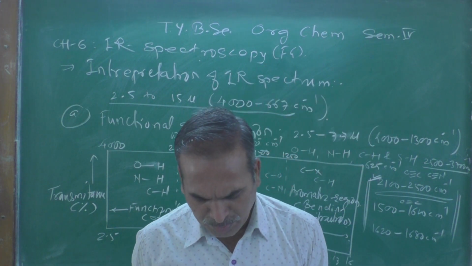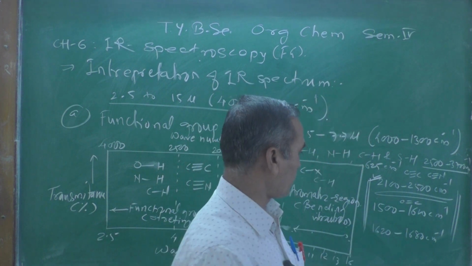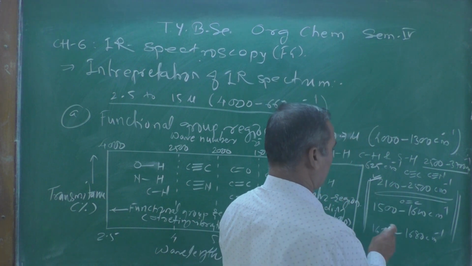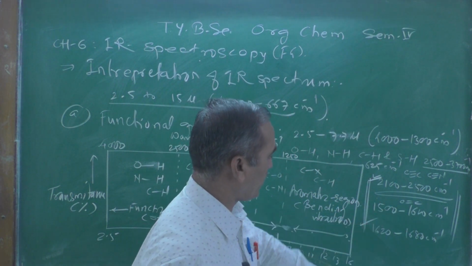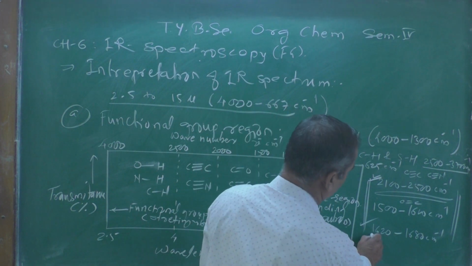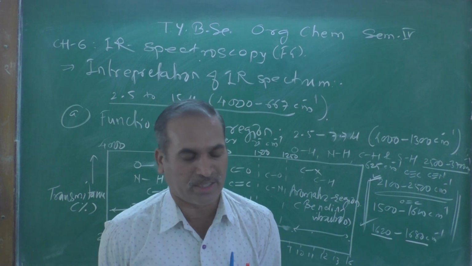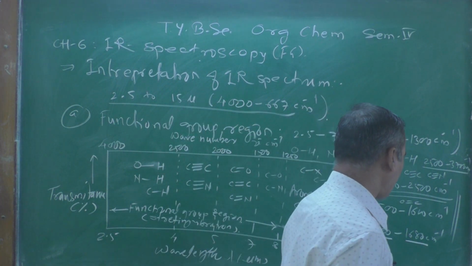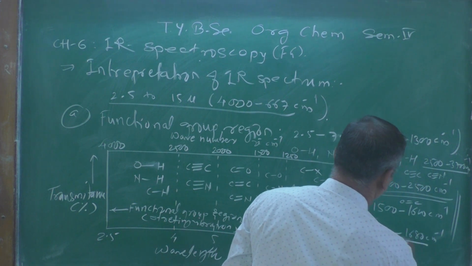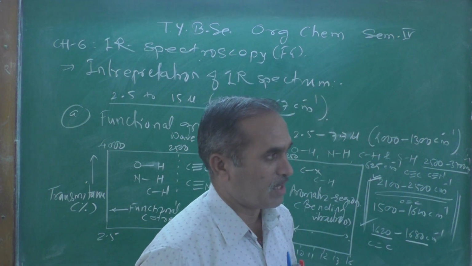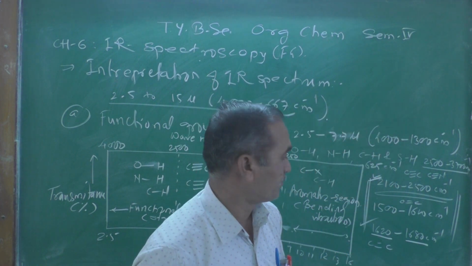The appearance of absorption peak at 1620 to 1680 per centimeter clearly indicates the presence of carbon-carbon double bond stretching frequency for alkene.